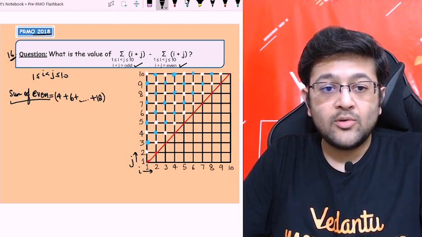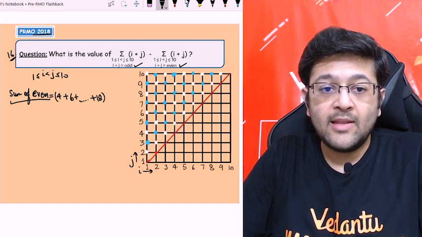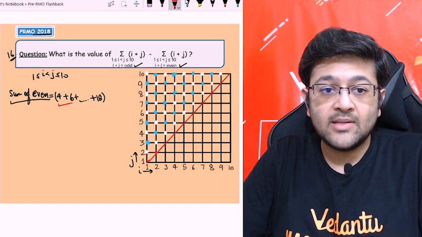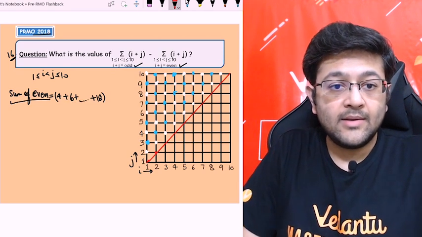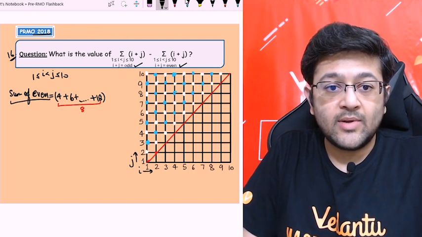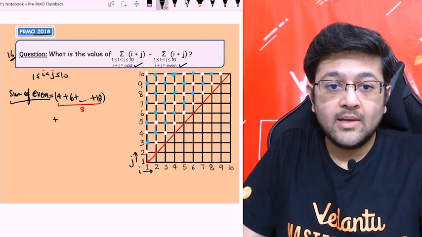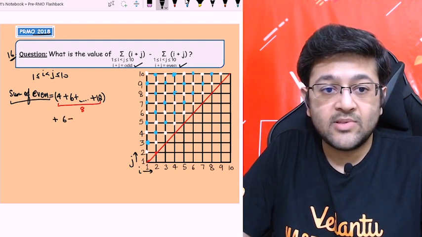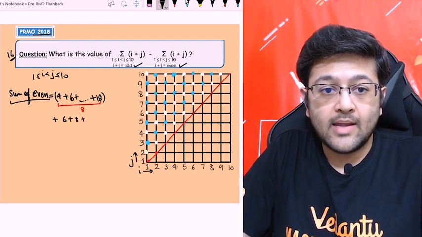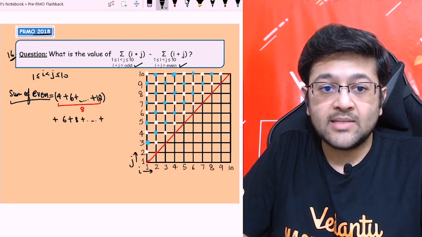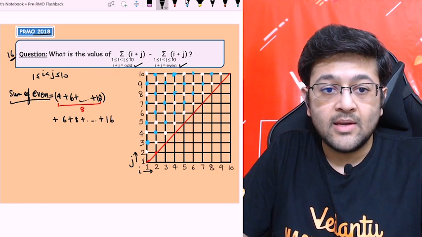Okay, this is the first set of values. Now you can also count the number of values here. How many values are here? 8 terms are there, right? Let me mark it. These are 8 terms. Okay, so let's see the next one. Plus the next line starts from 5 comma 1, that is 6. It starts from 6, then 8, and so on, and it will go up to 10 plus 6, 16, right? This is it.